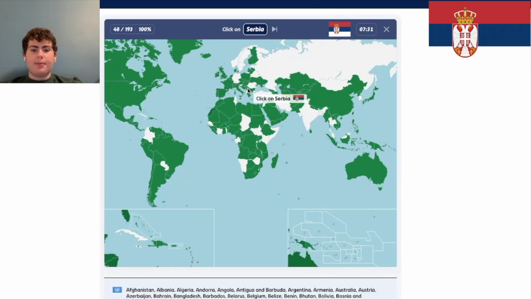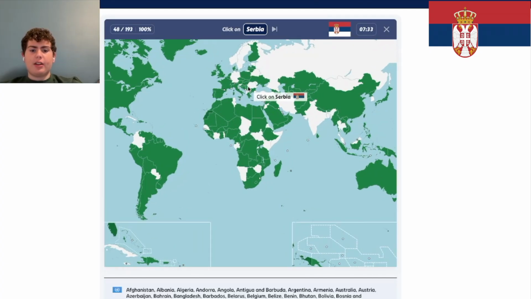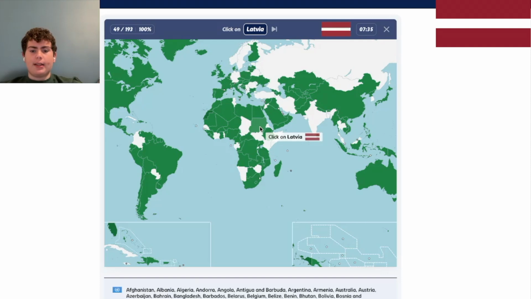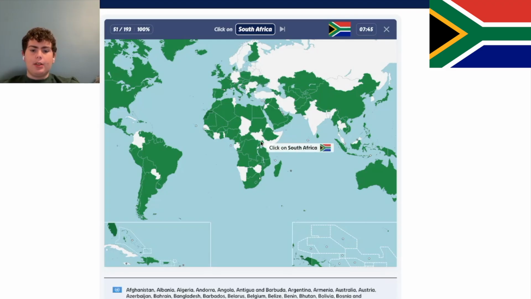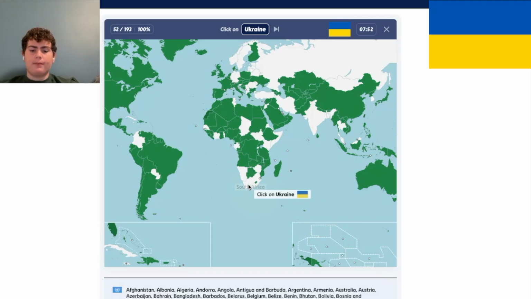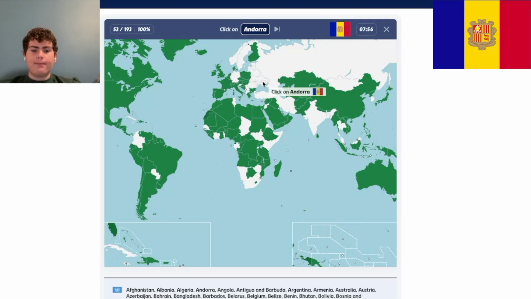Serbia. Serbia is in Europe. It is this country right here. Yes. Latvia. Latvia is also in Europe. This is Lithuania. That is Latvia. Lithuania, who would have thunk, is right here. South Africa, as it is apparent, it's in the south of Africa, so it's right here. Ukraine, currently at war with Russia, is this country right here.